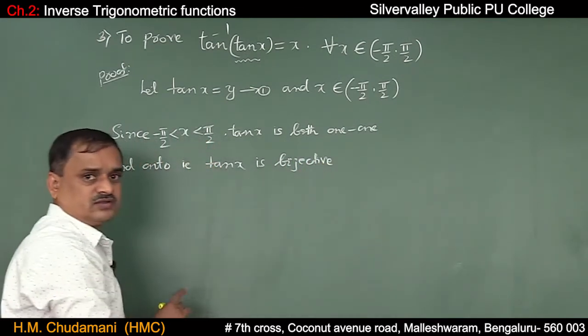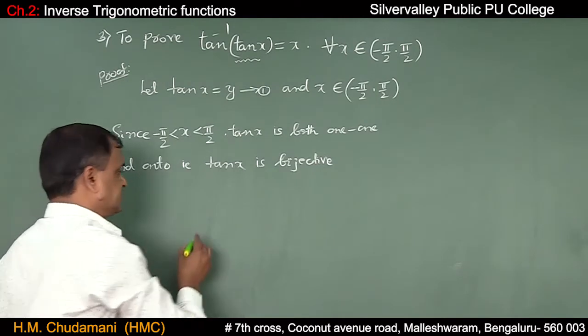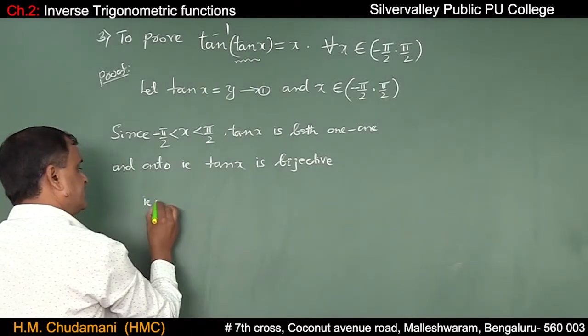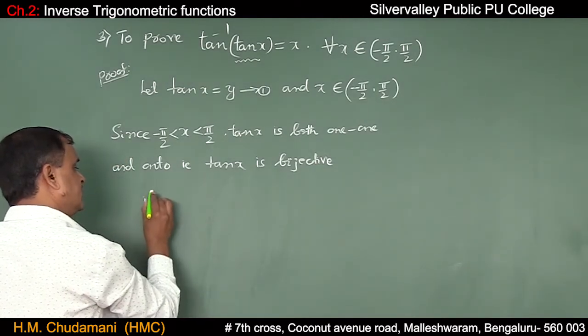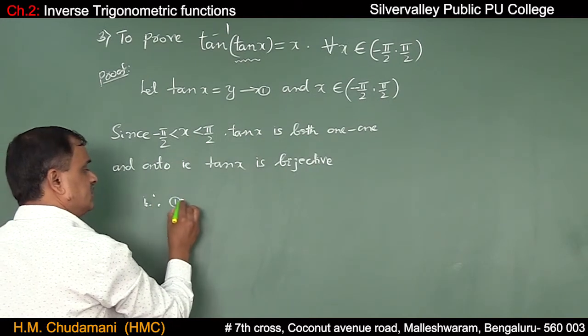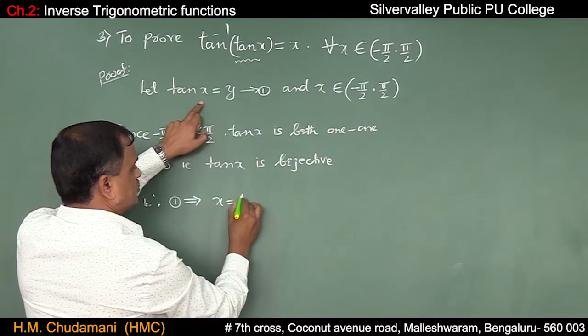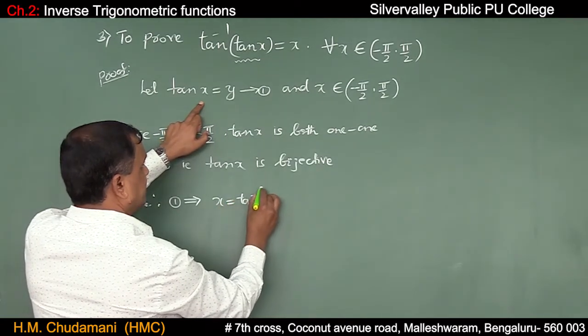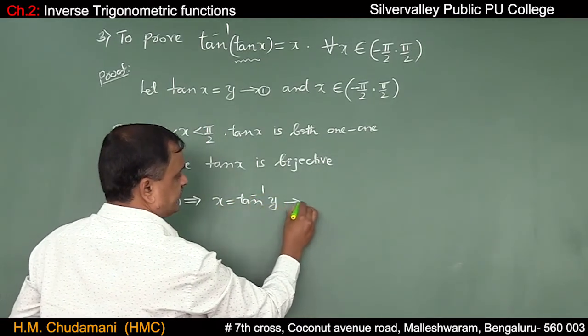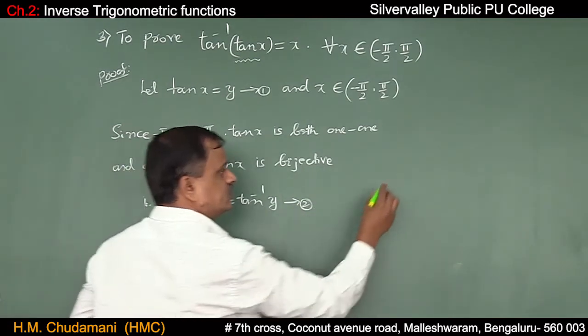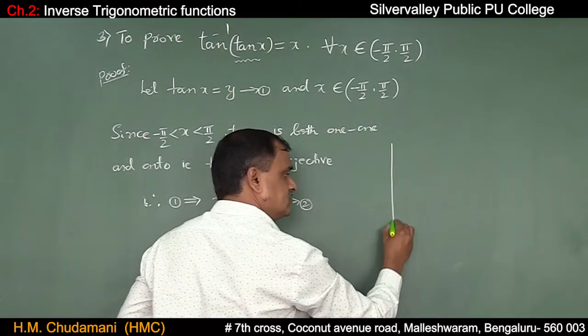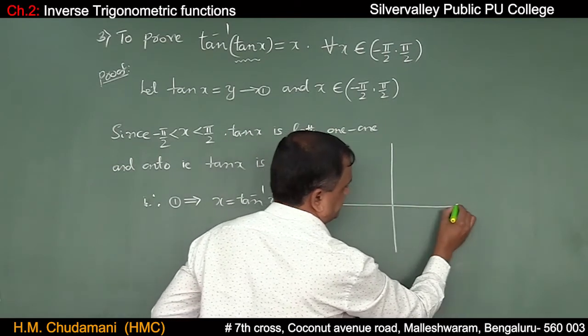Bijective means the inverse of the function exists. That means, therefore, equation 1 can be written as x is equal to tan inverse y, say some equation 2. Why? Because recollect the graph.